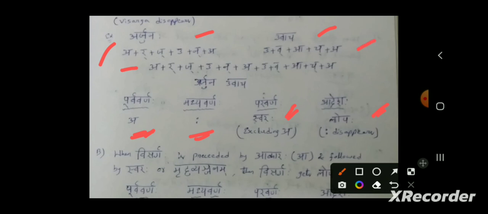Now what is our Sandhi definition? When Visarga is preceded by the letter A. Here we have Arjunaha Uvacha. This Visarga is preceded by the letter A and followed by any swara other than A. Here it is followed by the letter U. So this satisfies our condition.